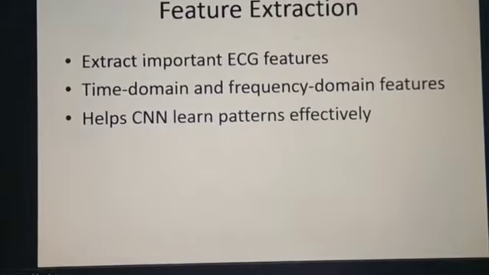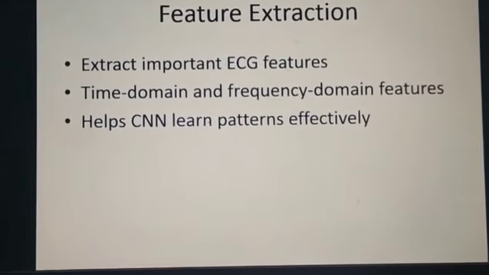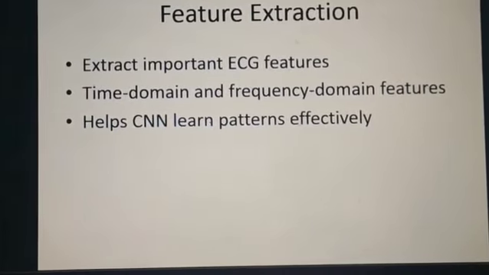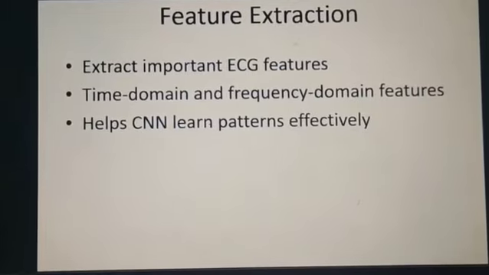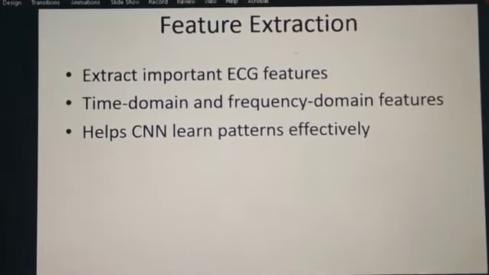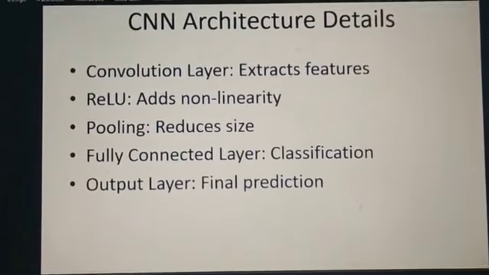Feature extraction of important ECG time-domain and frequency features helps the CNN learn patterns effectively.